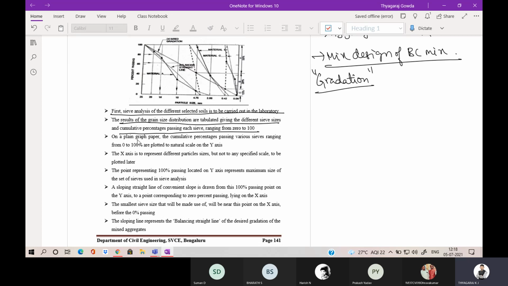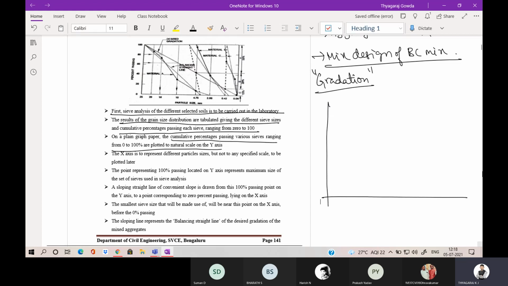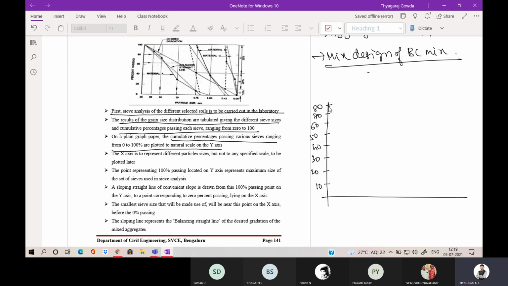Then on a plain graph paper, the cumulative percent passing versus sieve size is plotted. So on the normal graph sheet, you are going to plot the percentage passing, for example 10, 20, 30, 40, 50, 60, 70, 80, 90, 100 on the y-axis.